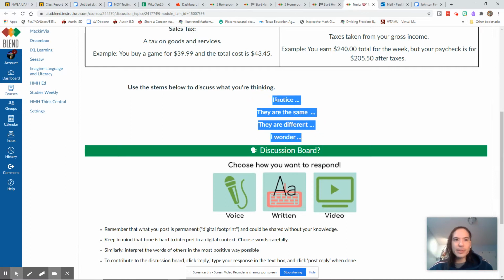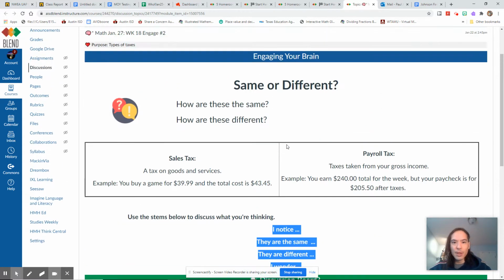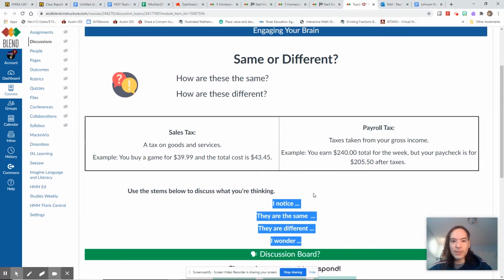The more you use the stems, the better those ideas stick in your brain. By writing things down, by connecting the materials, you are making connections, you are building a knowledge base in your brain to pull from. So, good job for all of y'all that are using all 4 stems. If you're still not using all 4 stems, you can get there. We're almost there. So just listen to the video, listen to the 4 different parts when I go over them, and see if you can put it into your own words.